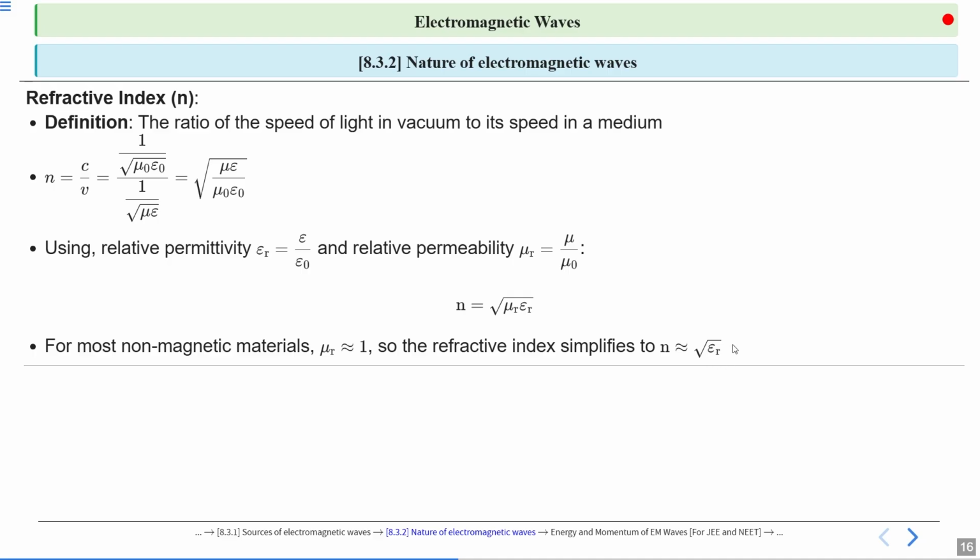Okay, only the electric field vector or electric properties are prominent in determining the refractive index of the medium. So we are going to discuss it in detail also in wave optics.